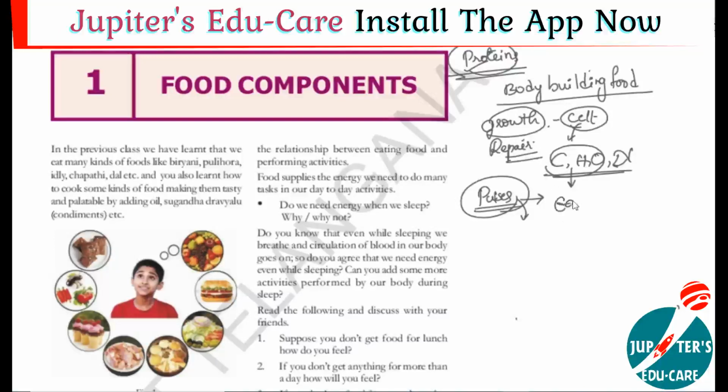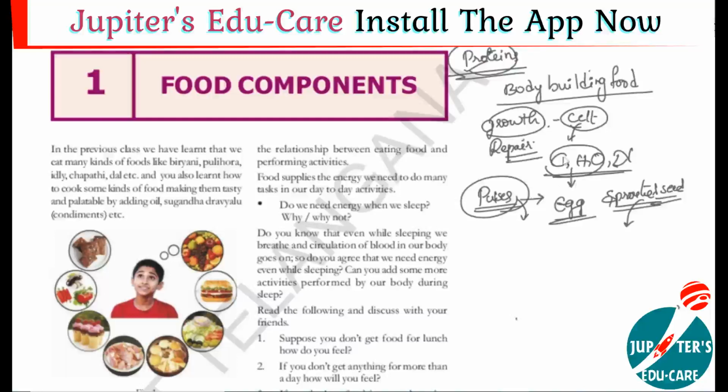And eggs, if you eat egg, then you will get proteins. And sprouted seeds, they are very healthy and you can get more proteins from these sprouted seeds, soya beans, etc. All these and different types of vegetables also contain proteins, right? So these are sources of proteins.